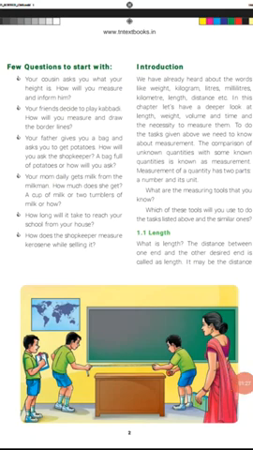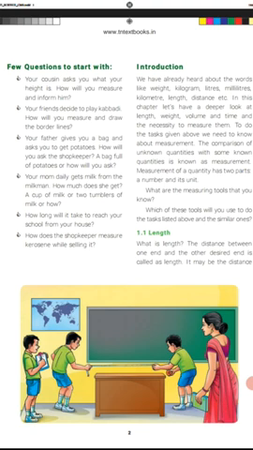Next one, length. The distance between the edges of your book or the corners of the table, between the two points, that is length. How do you define length? The distance between one point and another desired point is known as length. The SI unit of length is the meter. It is represented by the letter small m.